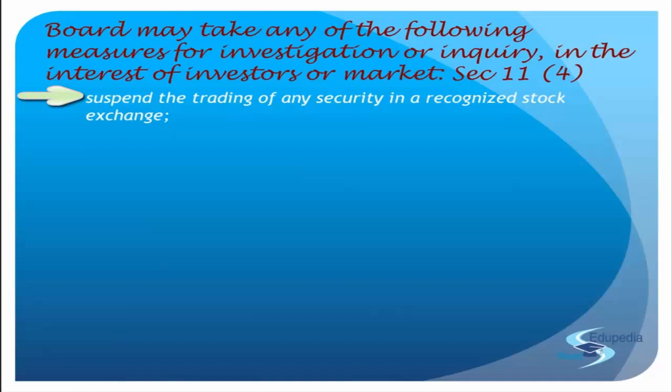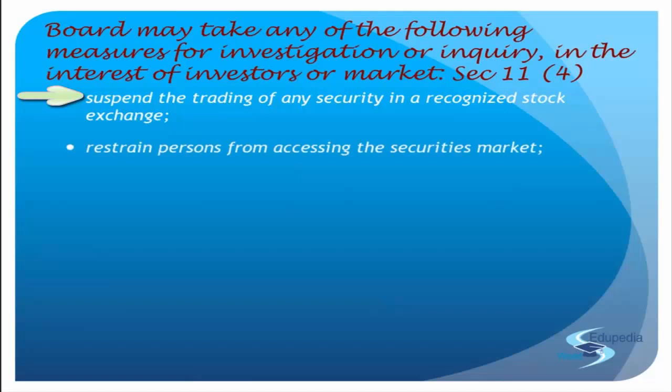If the shares are still traded and the company is fraudulent, they'll sell off the maximum shares possible and just run away. But that is a very extreme case. In a normal case also, if there is some mishap going on, then why trade in those shares? Why get more people to buy them? Hold it in the place where it is, and then SEBI will decide what action is to be taken. Right? So the first thing SEBI does is suspend the trading of any security in the recognized stock exchange.